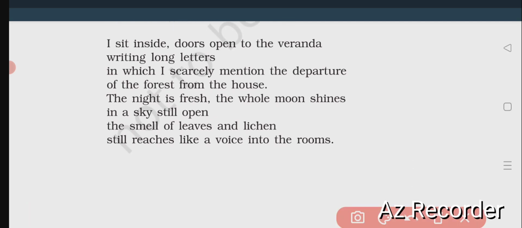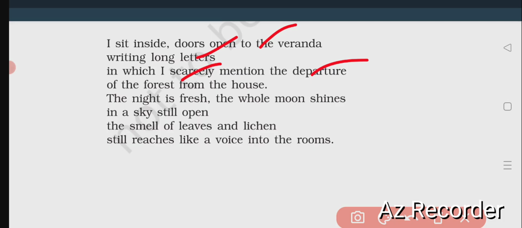I sit inside, the poet says, I mean the poet, I sit inside, doors open to the veranda. The poet is sitting in his house. The doors of the house open directly to the veranda, writing long letters. As if the poet says that he is writing a letter, in which I scarcely mentioned the departure of the forest from the house. He scarcely mentioned the departure, I mean the returning of the trees from the house to the outside wall, I mean to the forest.